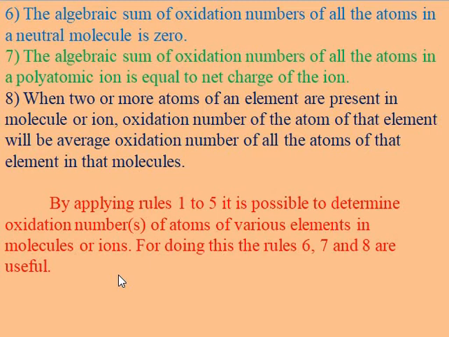The 6th rule says the algebraic sum of the oxidation numbers of all the atoms in a neutral molecule is zero. The 7th rule is for polyatomic ions, and the last one, the 8th rule, is for two or more atoms of an element present in different oxidation states, calculated by using the average method. These rules are most important to determine the oxidation states of any element present in compounds.